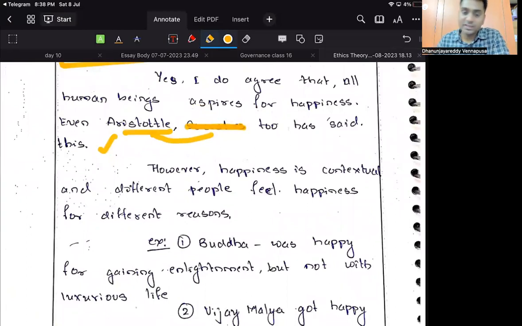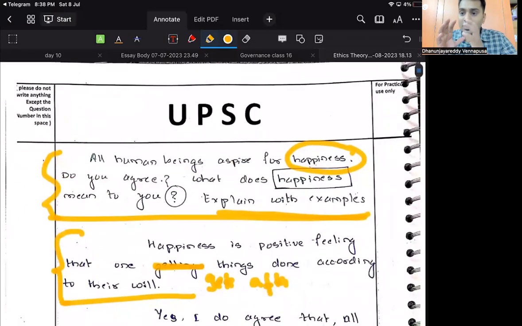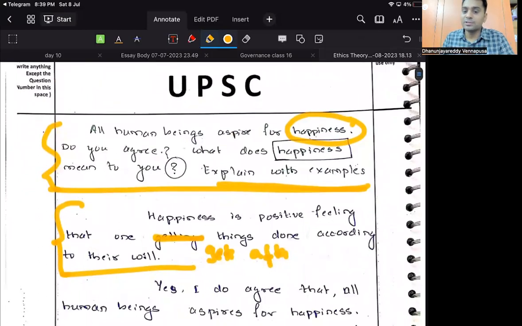For example, okay, he is telling that happiness differs from person to person. But now the question is not what are the perspectives of happiness. The question is, do you agree that the ultimate aim of human beings is happiness? So in the definition itself, you write this: happiness is positive feeling that one gets after doing things according to their will. For example, different people conceive happiness differently from their perspective.